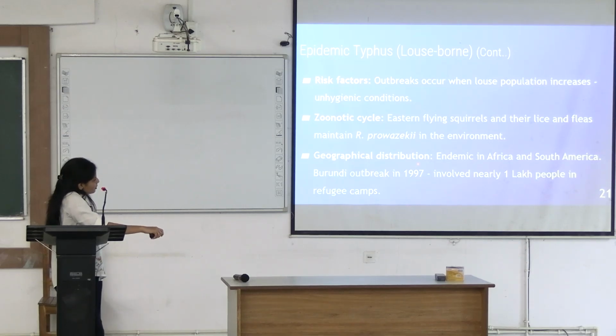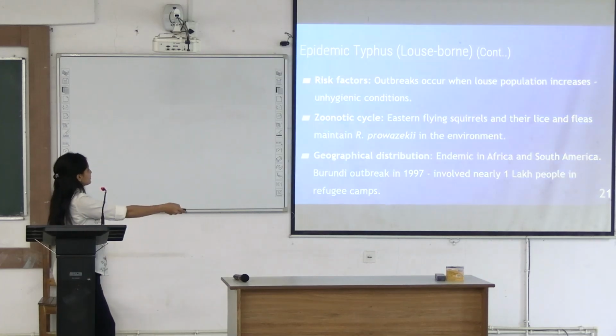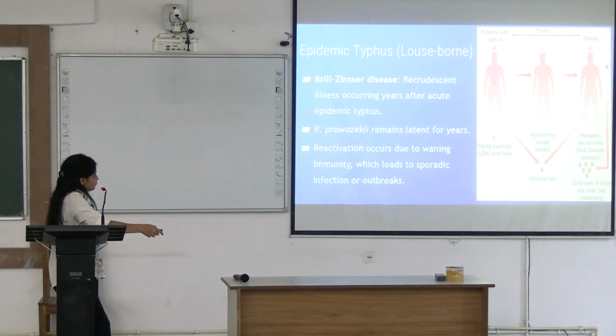Where is the geographical distribution of this disease? You can find them in Africa and South America. Also, when we talked about Wilson's disease, during World War I, about 1 million of the soldiers were infected with this, and it caused the loss of large manpower. Even after that, there had been certain occurrences. But what is the significance? During World War I, you could find the mention of this disease. I told you about the recrudescent Wilson's.